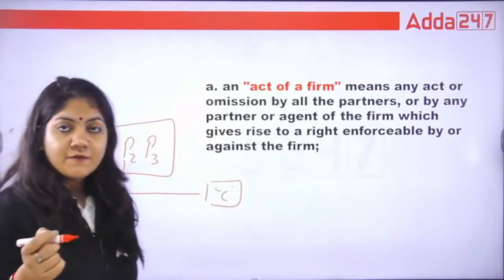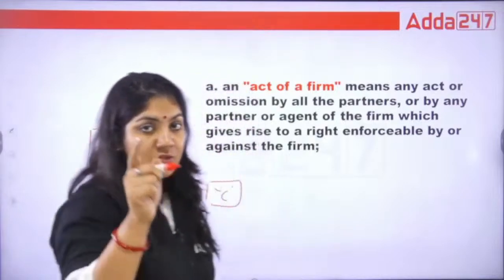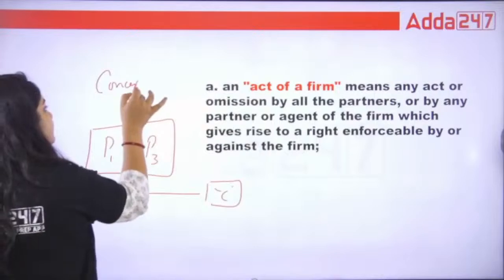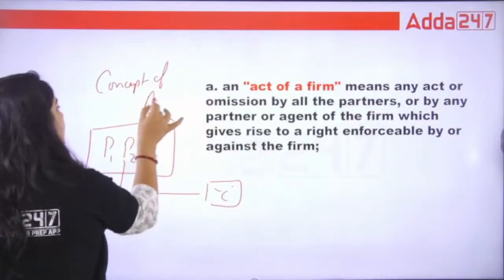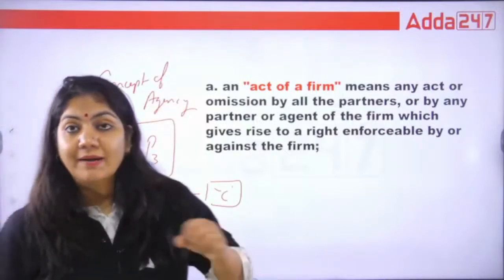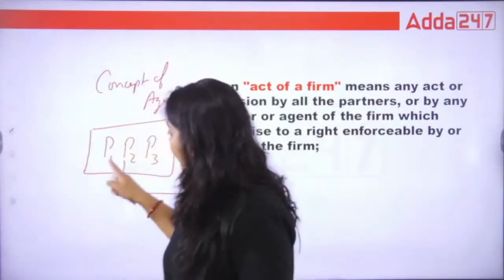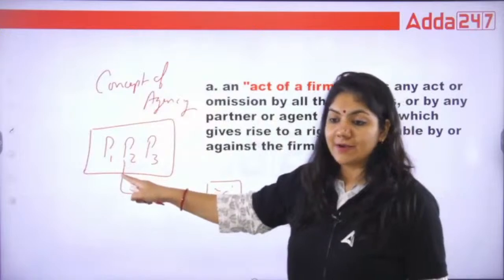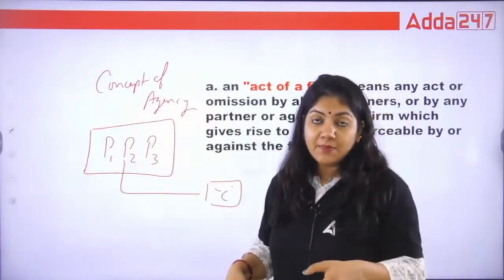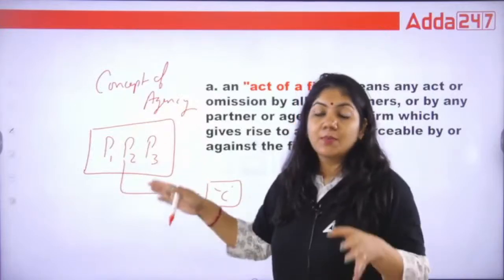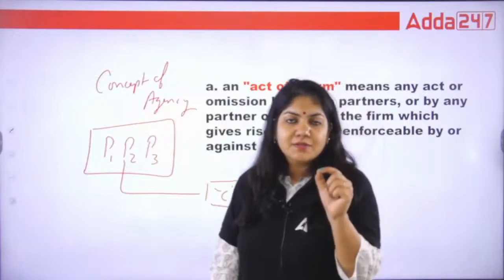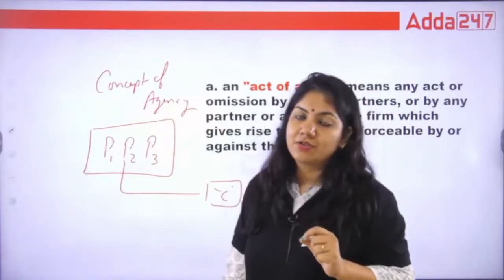As we know, the concept of agency applies in the partnership firm. If any wrongful act is done by P2, every partner is liable. If any profit is made by P2, the profit is distributed among the partners. So this is the crux of your partnership firm.